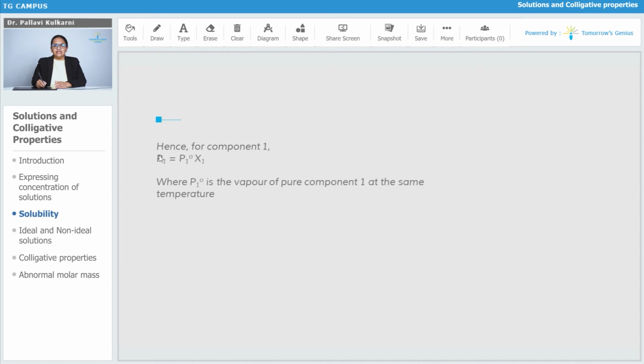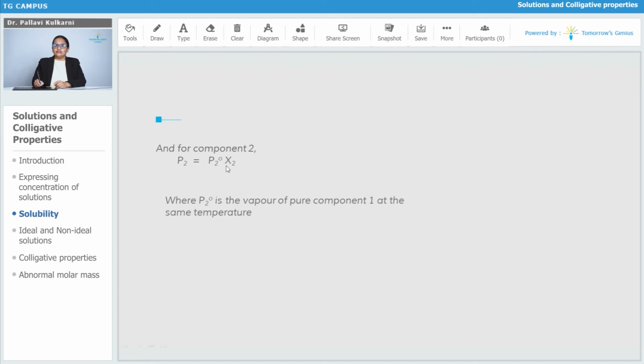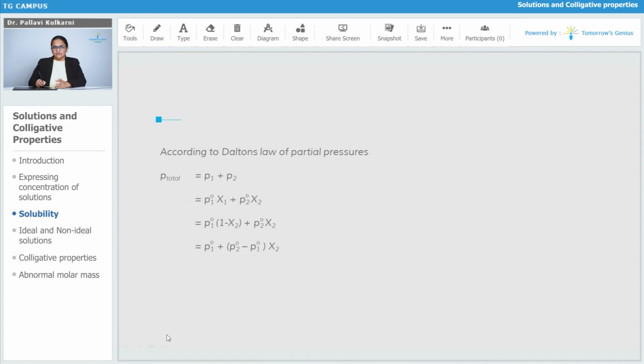Here P1 is the partial vapor pressure of component 1, P1° is the vapor pressure of pure component 1 at the same temperature, not in the solution, and X1 is the mole fraction of component 1. Similarly for component 2, P2 = P2° × X2, where P2° is the vapor pressure of pure component 2 at the same temperature.